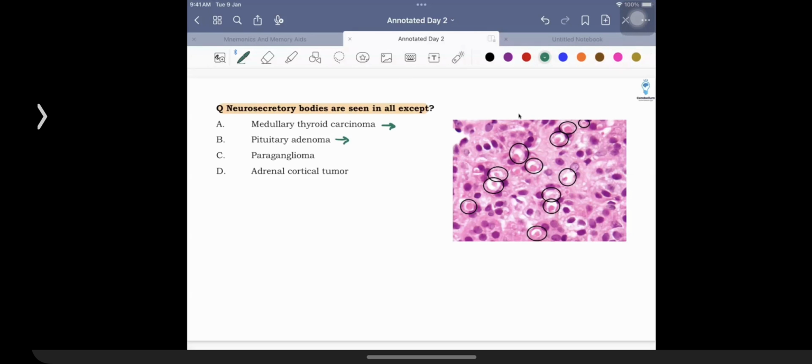They can be seen in paraganglioma as well, which is the pheochromocytoma that is extra-adrenal. But adrenal cortical tumors are not going to have it. So adrenal medullary tumors have neurosecretory bodies, and adrenal cortical tumors are not going to have them. Yes, an adrenal cortical tumor can have oversecretion of a hormone like aldosterone.